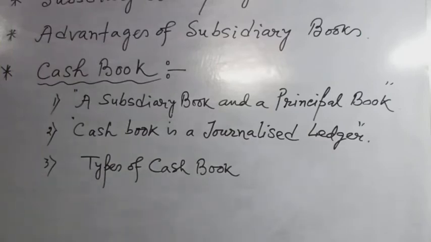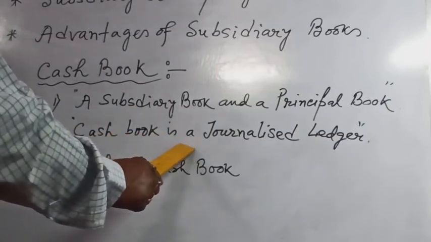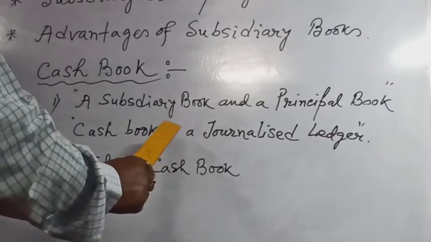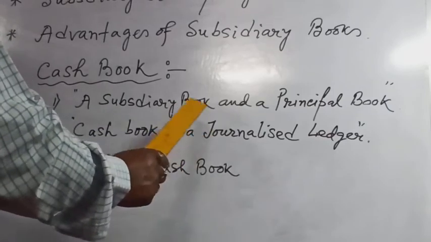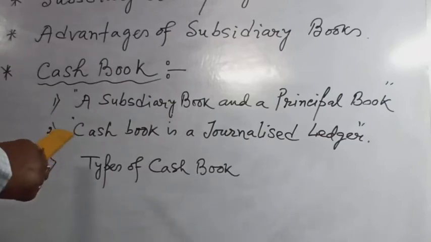Another advantage is that it gives information about daily receipts and daily payments, and the closing balance of cash in hand and cash at bank at the end of each day, week, month or year can also be found out. Another advantage is that the cash balance shown in the cash book must be equal to the actual cash in hand.